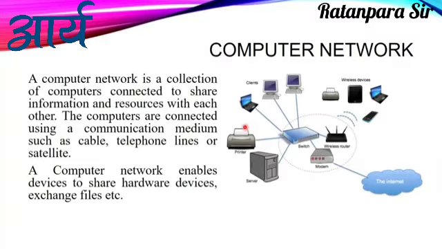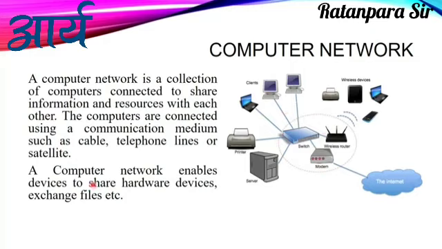The computers are connected by using some cables or some mediums. Like you can see over here we have some cables. Here we have a microwave signal or any waveform signal, it means it's a wireless medium. Here we have a wired medium. So we need a medium for communication first, then we need devices, and then we need a central device.